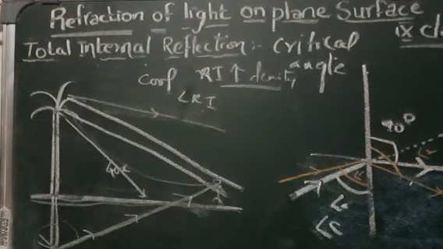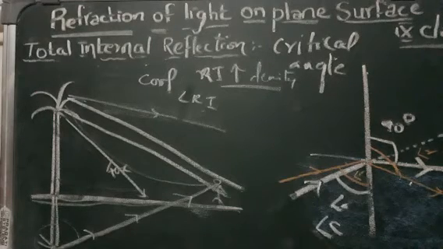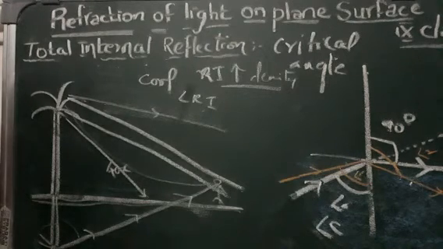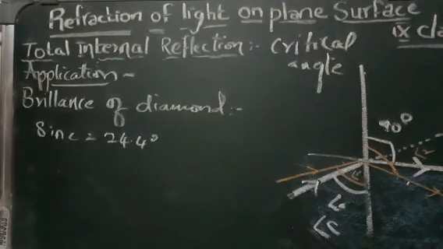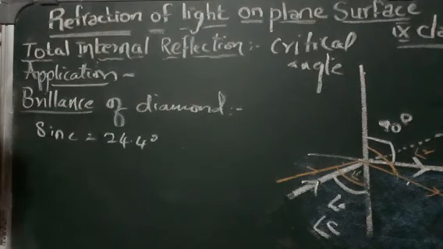You can see diamonds are very brilliant, right? The brilliance of a diamond is due to total internal reflection. The critical angle of the diamond is very low, around 24.4 degrees. So if a light ray enters a diamond, it is very likely to undergo total internal reflection, which makes the diamond shine. The brilliance of the diamond is due to total internal reflection.